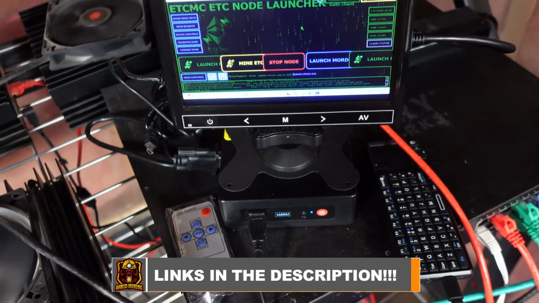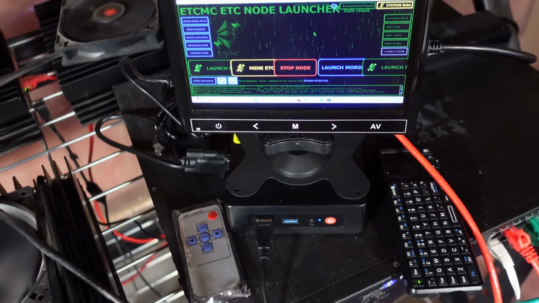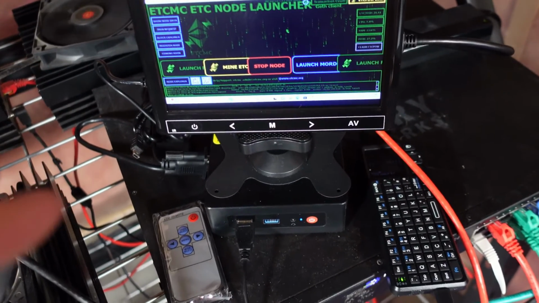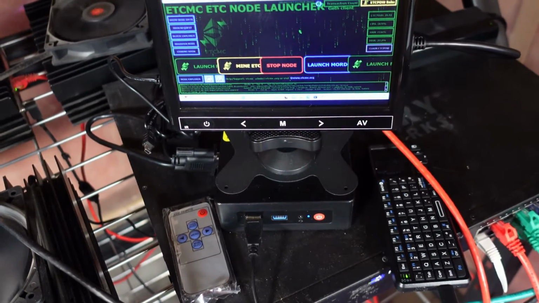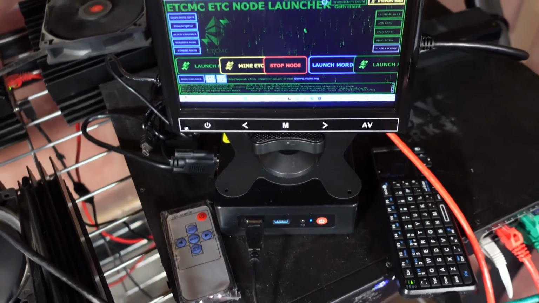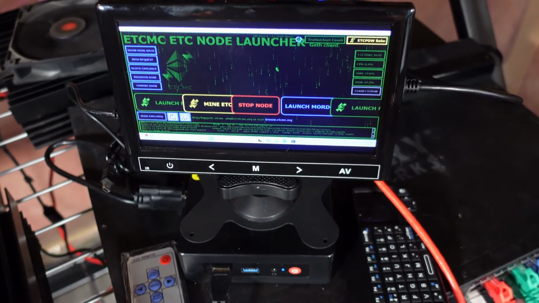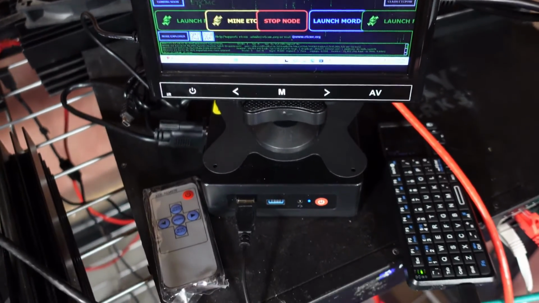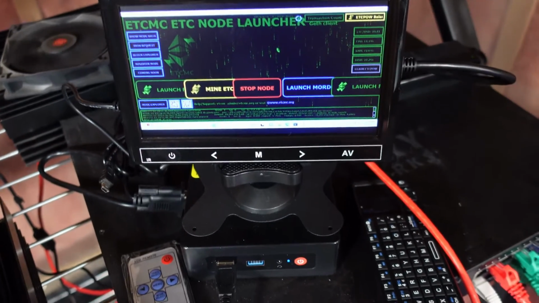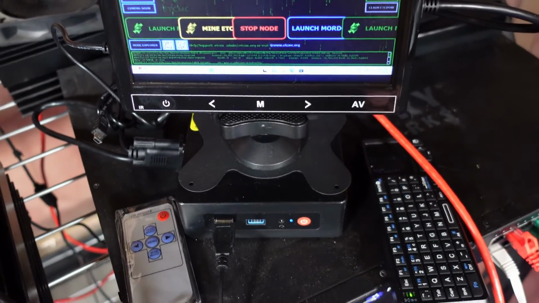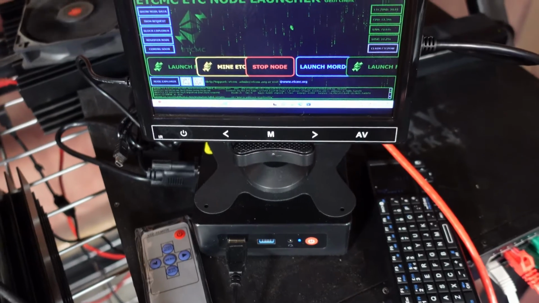Now, I am going to show you some of the most common issues a lot of you have been having. I've had some of them myself and we got them fixed. They're pretty easy fixes, but you do risk possibly losing your ETC POW coins and stuff. So please head on over to their support and get them to do it with you. But I do want to show you how to do some of this.